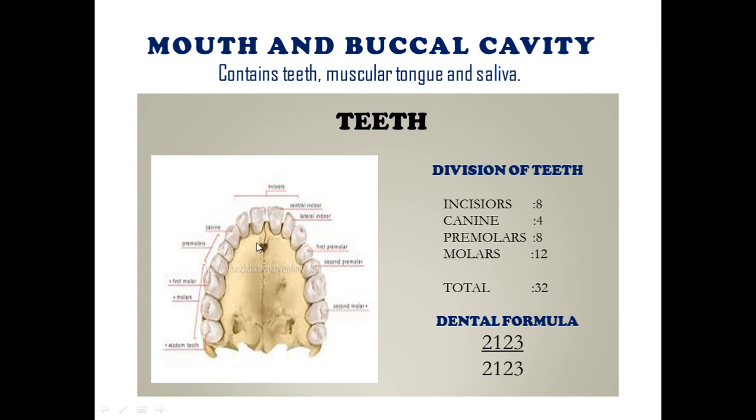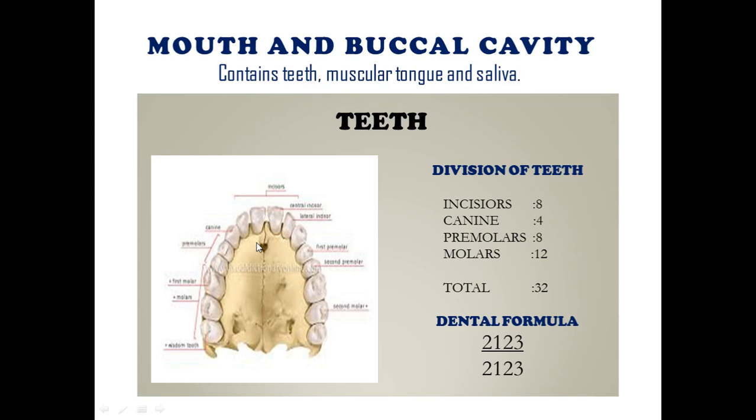After that come the premolars and molars, which help in masticating and chewing the food. There are two premolars in each half of a jaw, so a total of 8 premolars, and there are 6 molars in each jaw, so 12 molars. Incisors, canines, premolars, and molars together make 32.